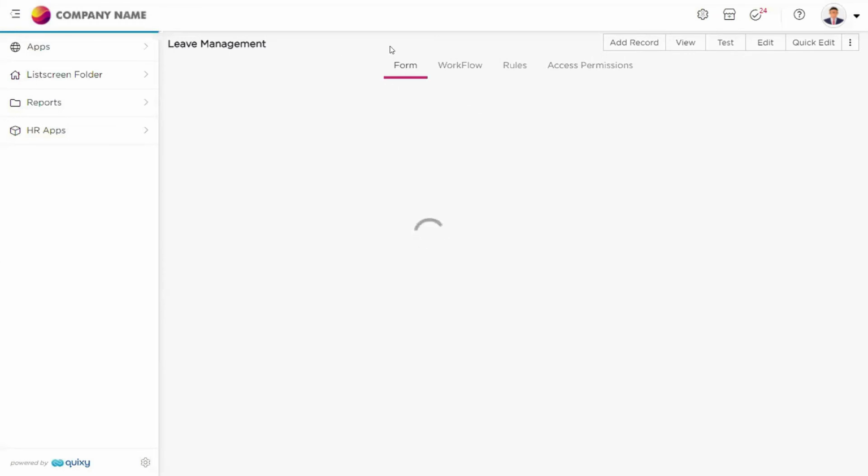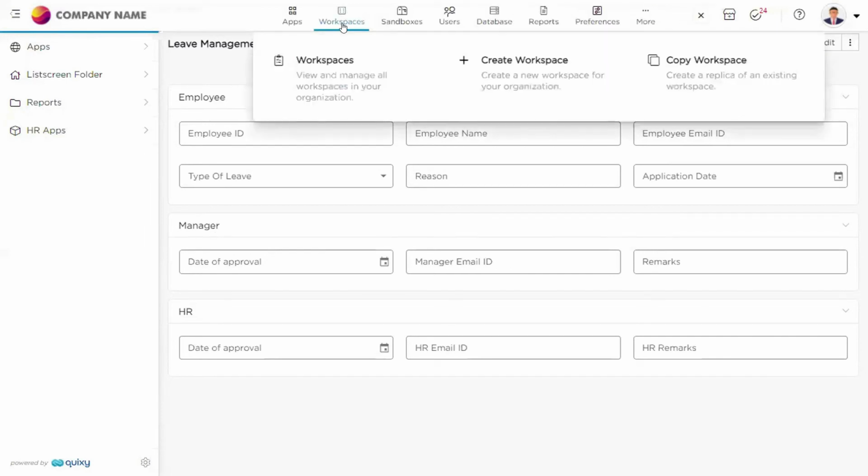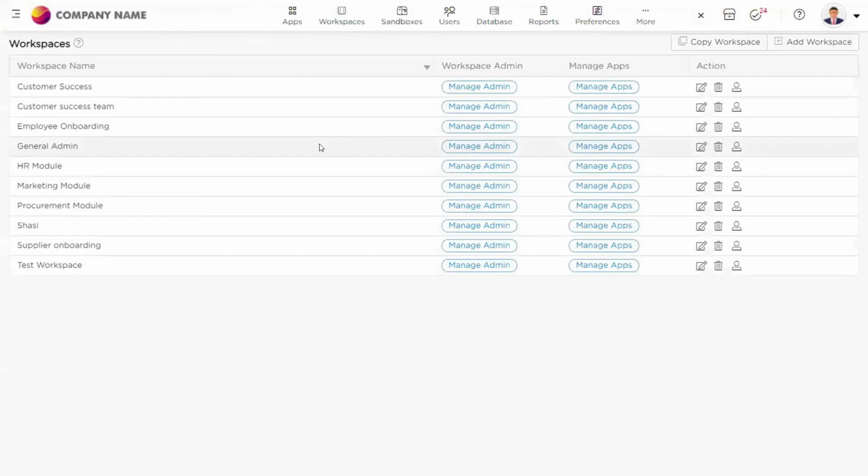The first thing I wanted to show you is the workflow. In the workflow, we were not able to select the roles. The main reason is that for that particular workspace, there are no users or roles which we have allocated. So I will go to the admin menu and I will go to workspaces here. Since we are using this customer success team workspace as a workspace to build our leave management process.